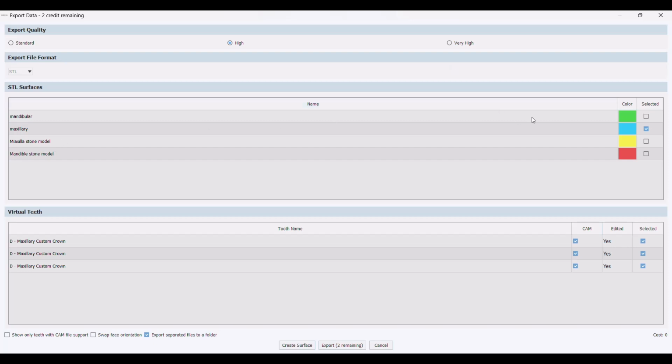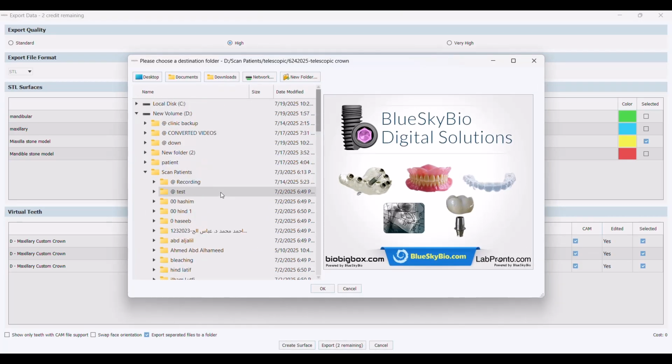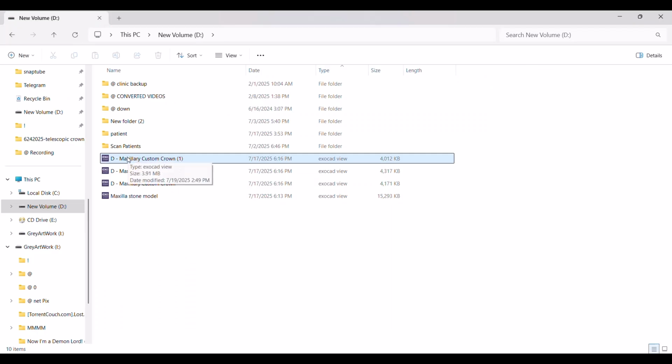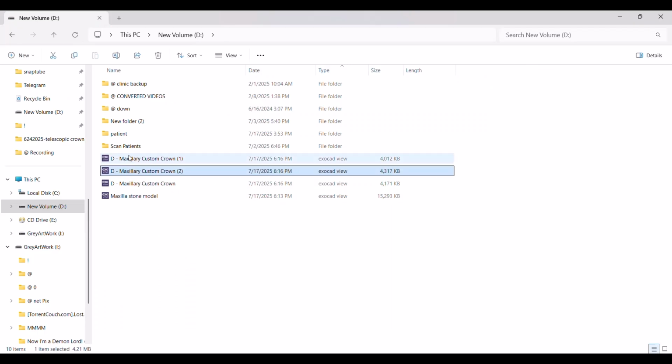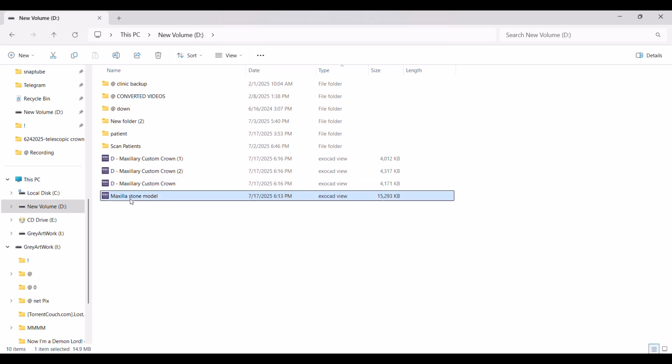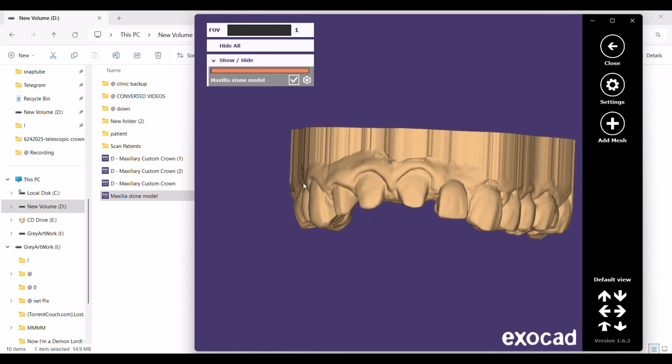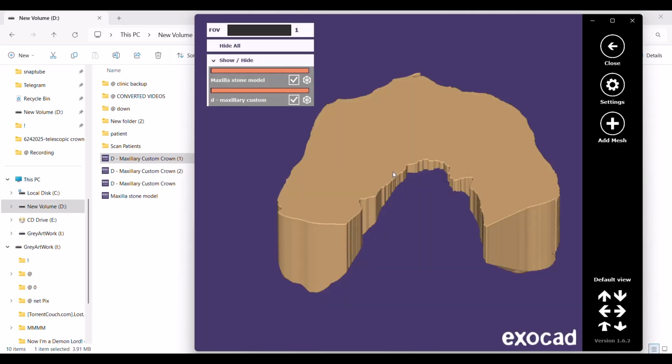These are the surfaces to export, but we don't want to export the maxillary data because it is unprintable. So we select the maxillary stone model and these three teeth and click Export. Navigate where to export them and click Yes. These are the exported models. The maxillary stone model without the teeth, and we can add the teeth by dragging and dropping them, add to existing scene.